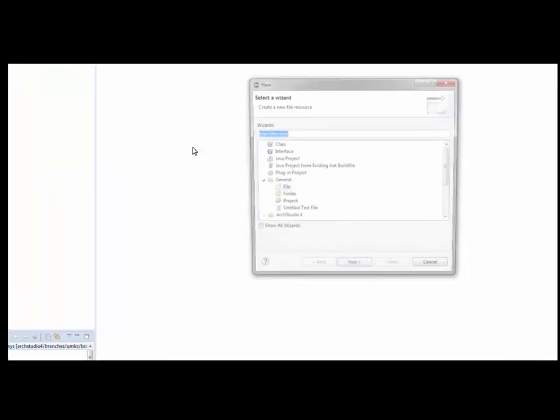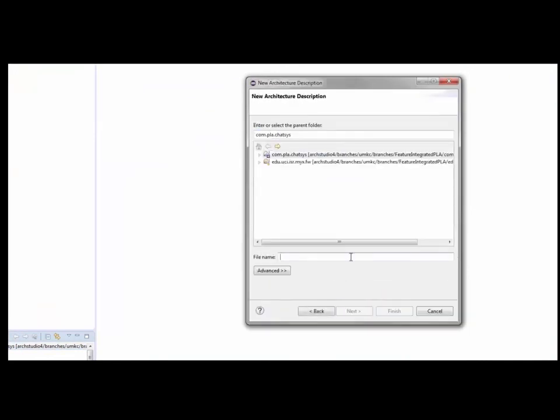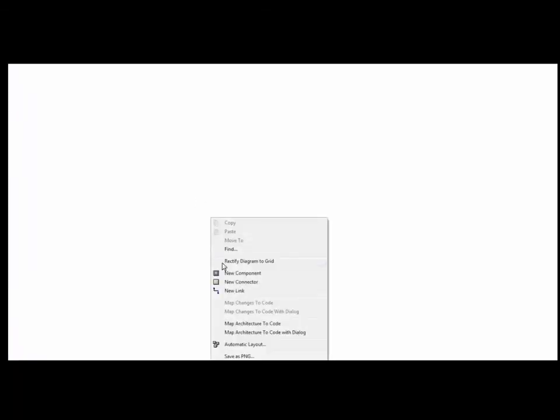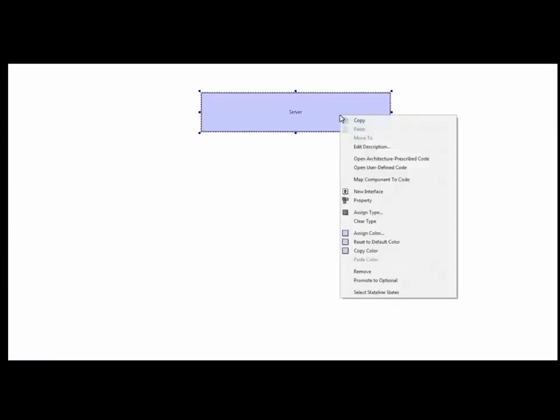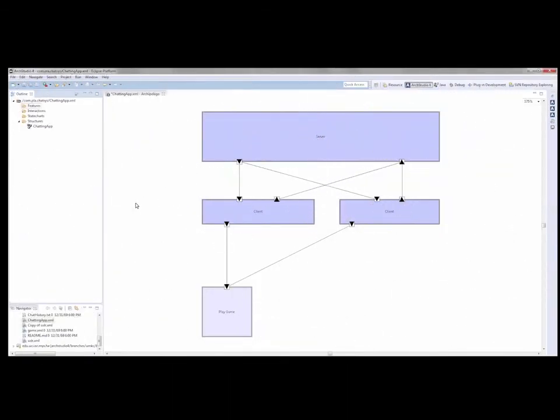We use ArchStudio to create a simple chatting application architecture. We first create a new architecture file and create a new structure. Double-clicking the structure file will open the graphical architecture editor, where we can use the mouse right-click to create a new component. We give it a description, and now we right-click the component to create both required and provided interfaces. In the same way, we create a simple chatting application architecture that has a gameplay feature.